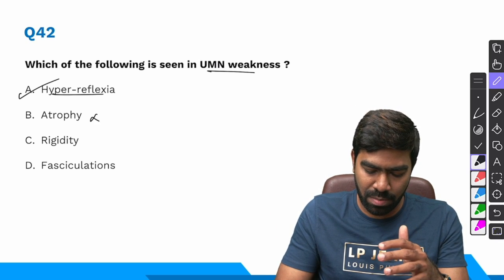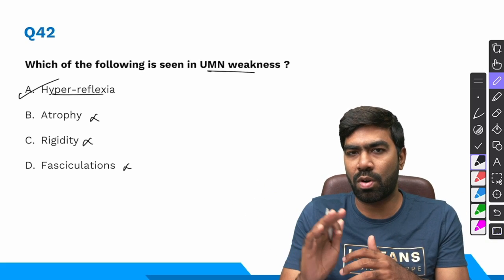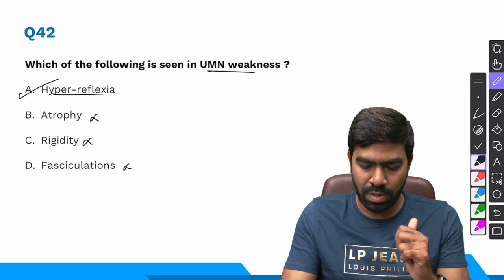Atrophy is a feature of LMN weakness. Fasciculation is a feature of anterior horn cell damage in LMN weakness. Rigidity is a feature of extrapyramidal problems and not pyramidal weakness like UMN palsy.